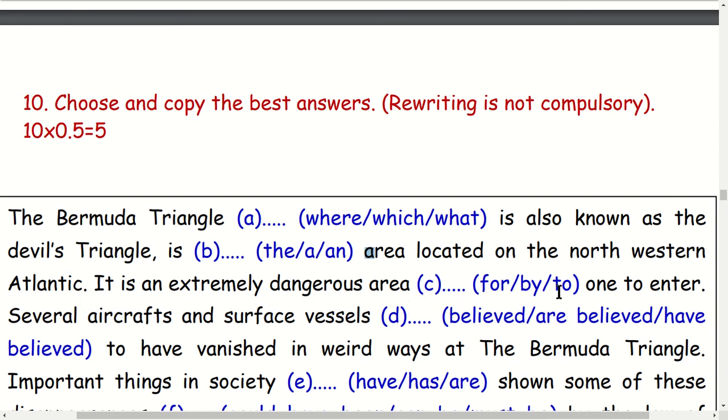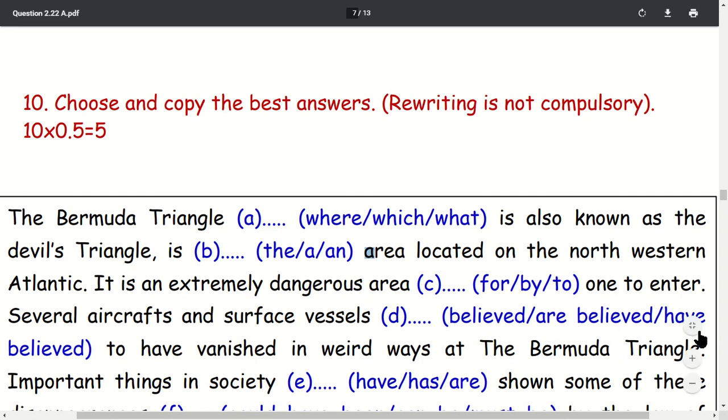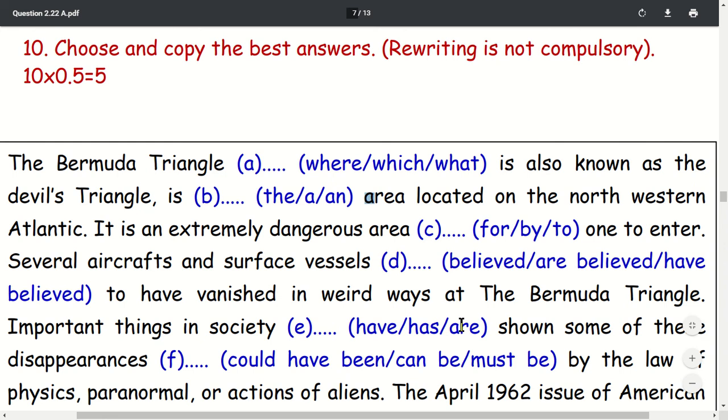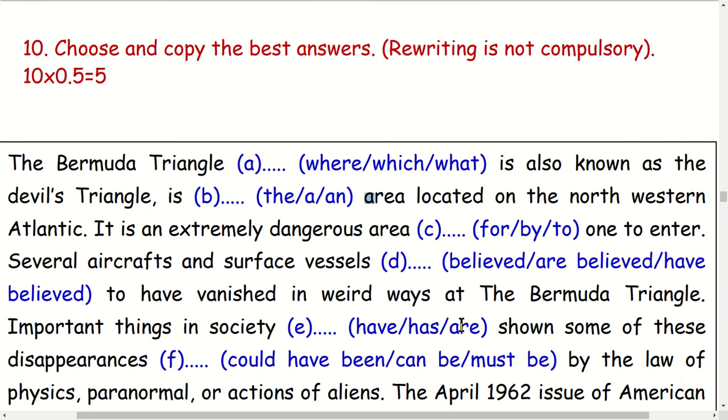Number C, for, to, enter. To enter is dangerous area to enter. Several aircrafts and surface vessels. Believed, have been believed to have vanished in the weird and dangerous area. Where is at the Bermuda Triangle. Yes, at Bermuda Triangle. Okay.